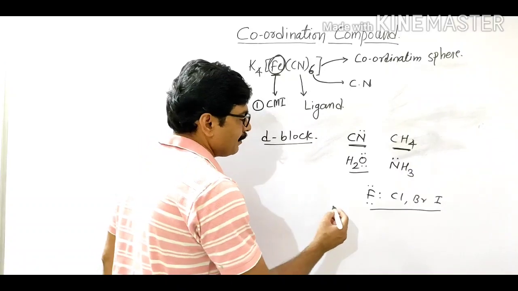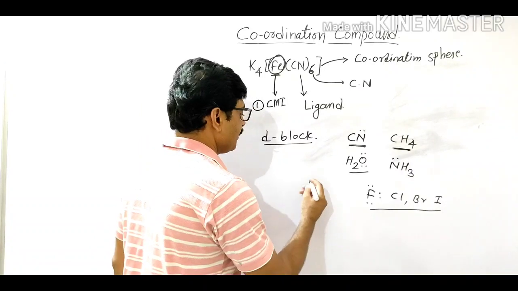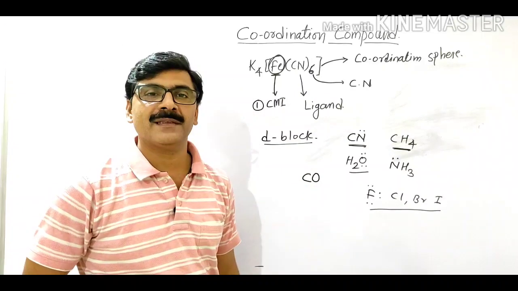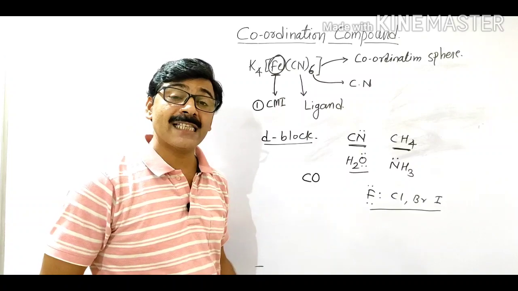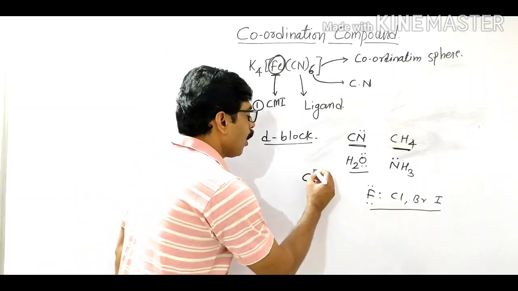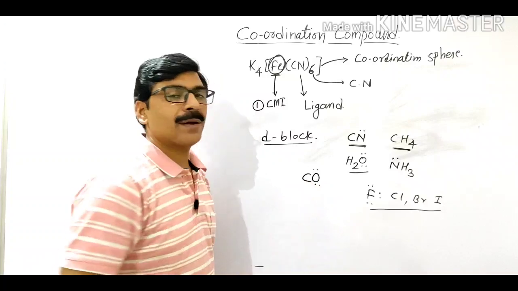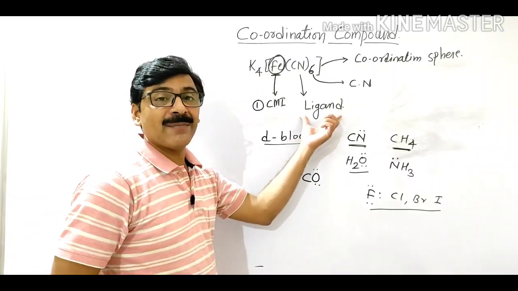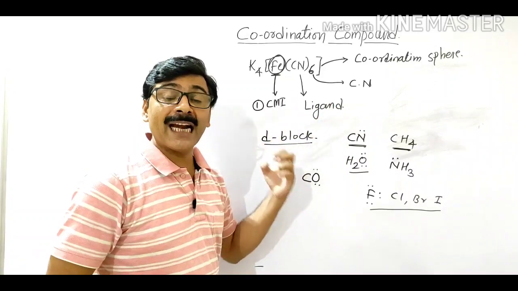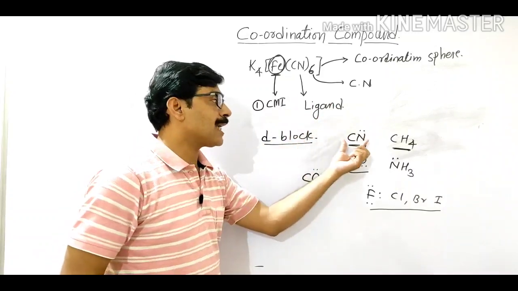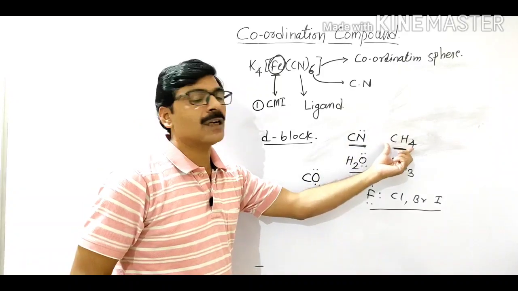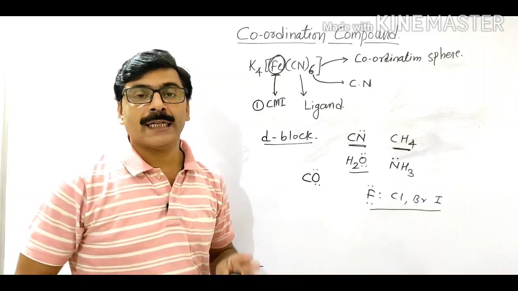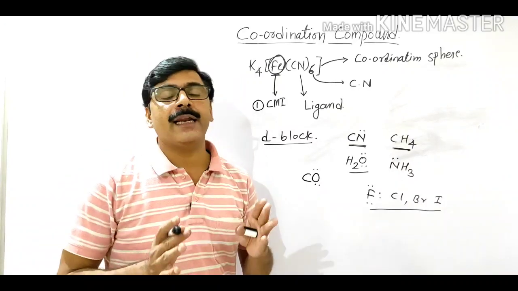Then again, carbonyl. Carbonyl also acts as a ligand because oxygen contains two lone pairs of electrons. Means what is called a ligand, or which will act as a ligand? Those ions or neutral molecules which contain a lone pair of electrons act as a ligand.